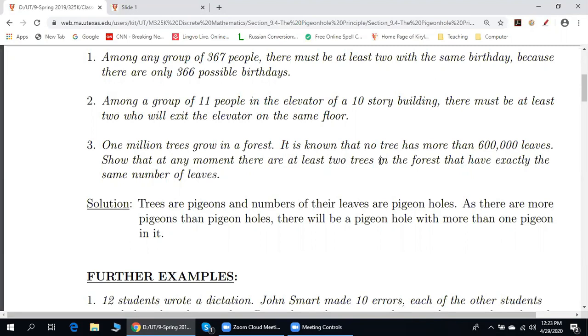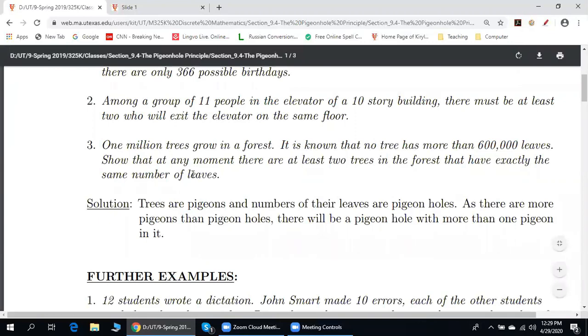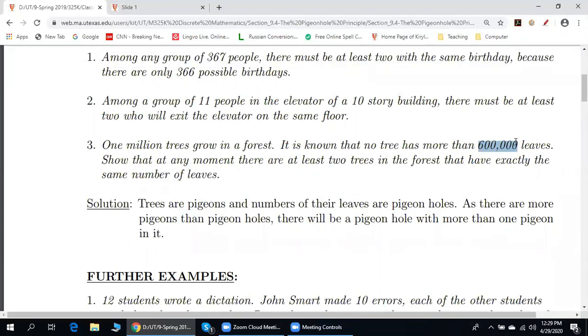So what number would it need to be for it to be 3? For 3 pigeons, it should be less than 1/2. To assure that at any moment there are at least 2 trees that have exactly the same number of leaves, we can replace this number by any number which is less than 1 million. To assure that there are at least 3 trees, we can replace this number by any number which is less than half, less than 500,000.